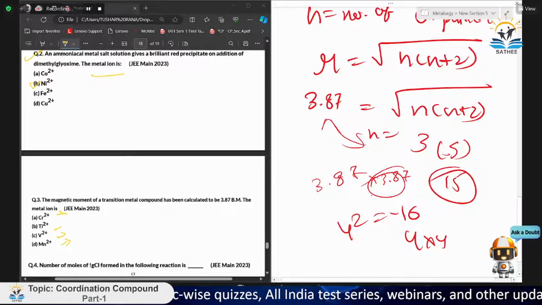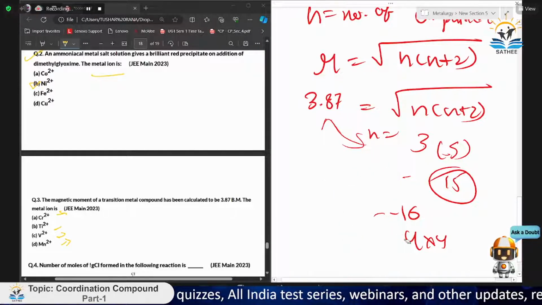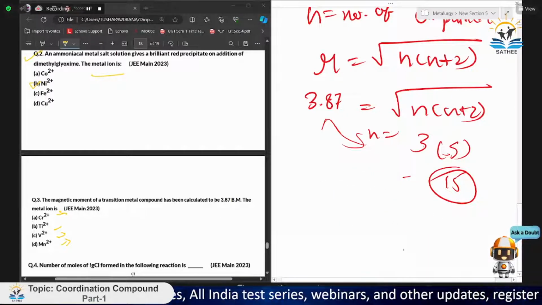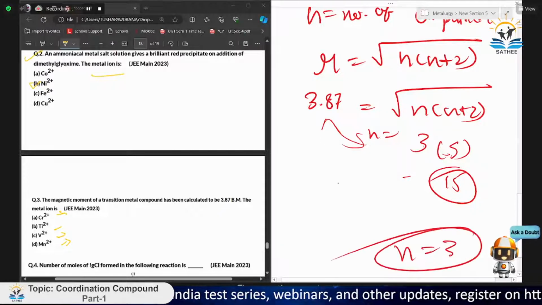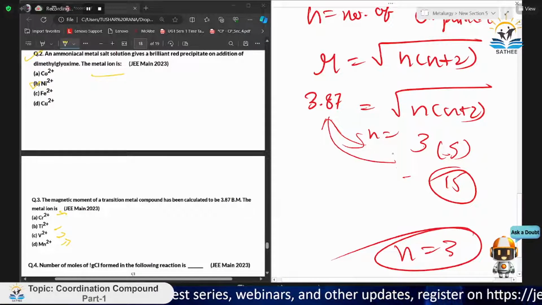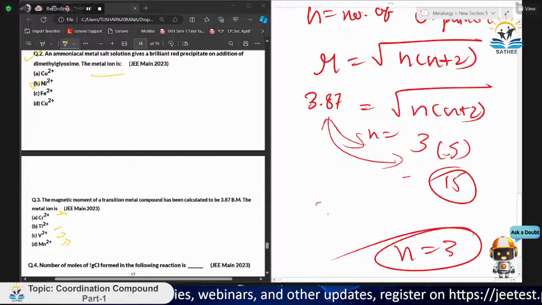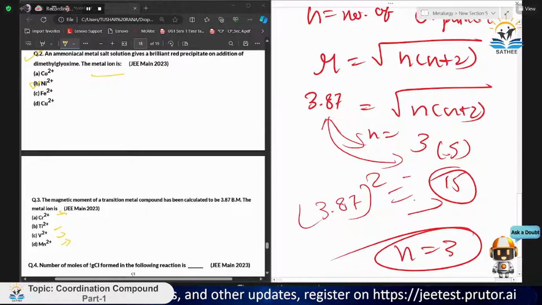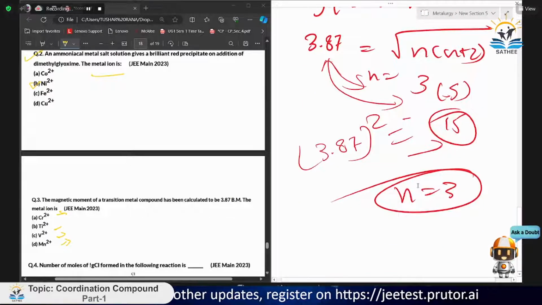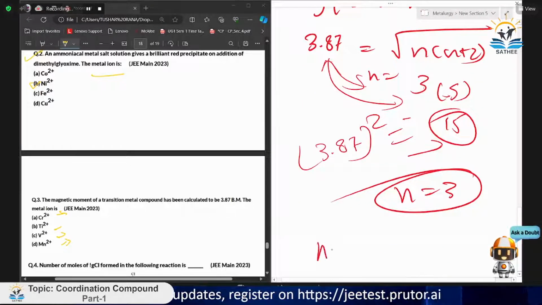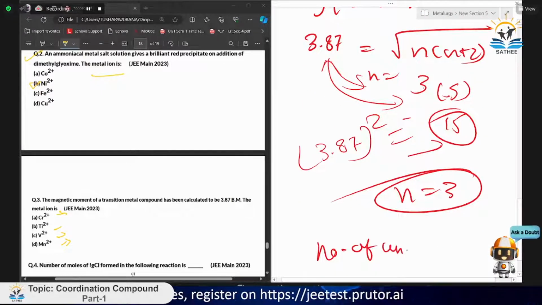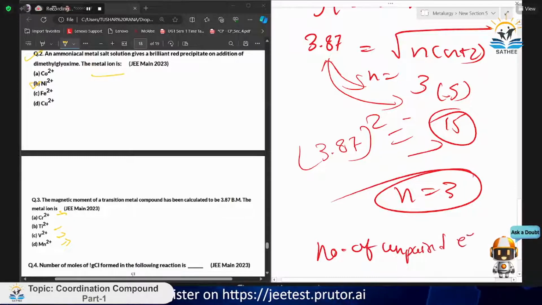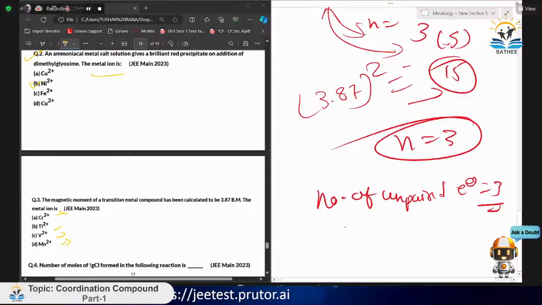So if n equals 3, it will come approximately like that only. 3.87 squared is approximately equal to 15. You can check also. So here we get the number of unpaired electrons as 3. Now let's see the electronic configuration.